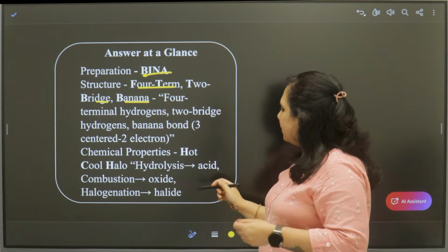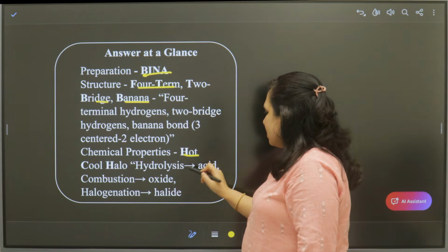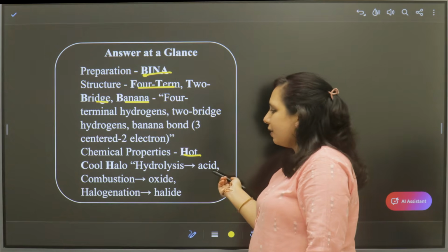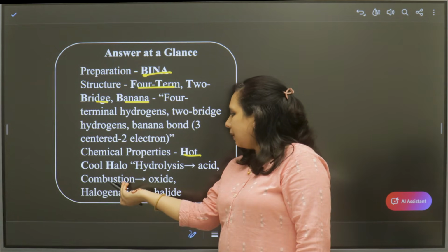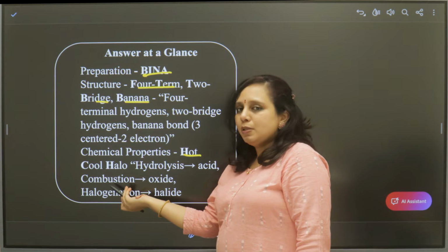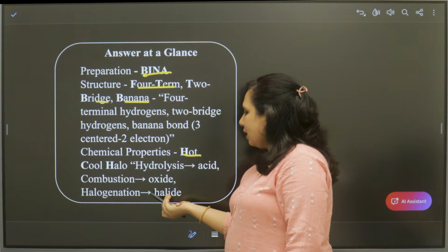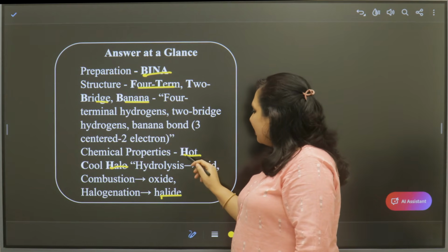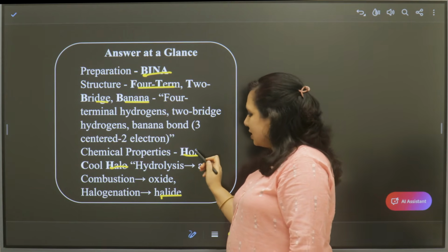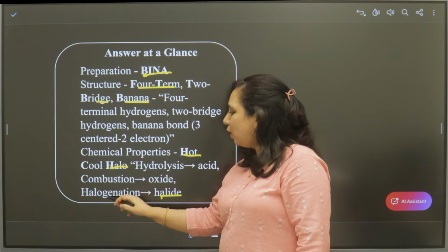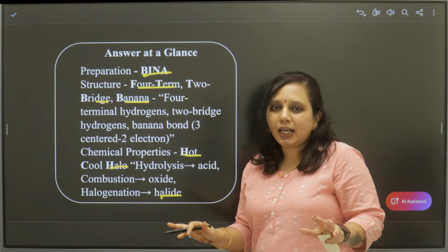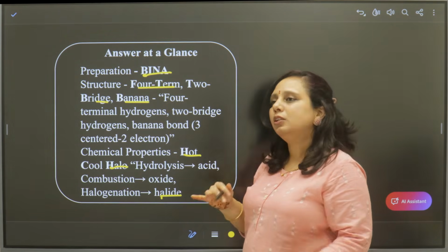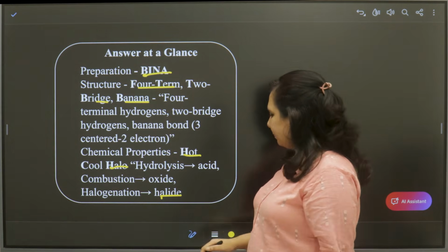Then chemical properties: "hot" for hydrolysis. When diborane reacts with water, it gives acid. For combustion, when it is burnt in oxygen, we get oxide. Halogenation gives halide. So hot is for hydrolysis, cool for combustion, halo for halogenation. Easy, right? If you look at this particular box, you can explain it easily.